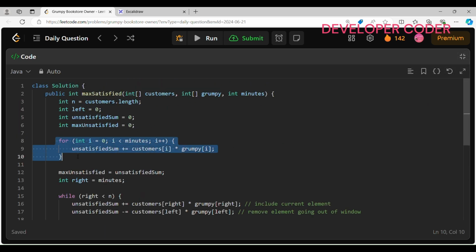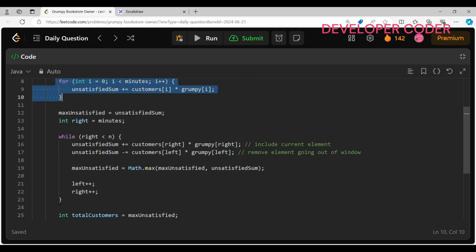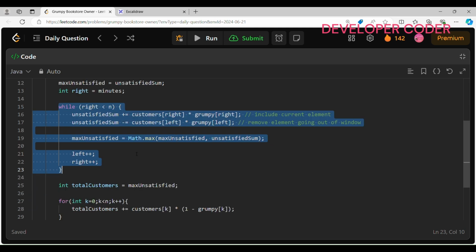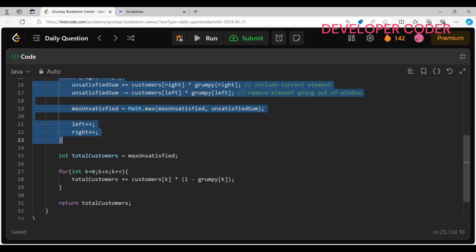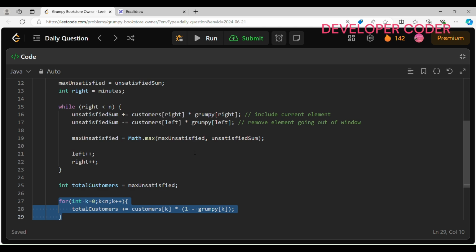First I am running this loop, for how many times? For O of minutes. Then after that I am using this sliding window technique, and this sliding window technique is running for O of n minus minutes time. And then after that here again I am running this loop for n times. So overall I can say that my time complexity is going to be O of n.